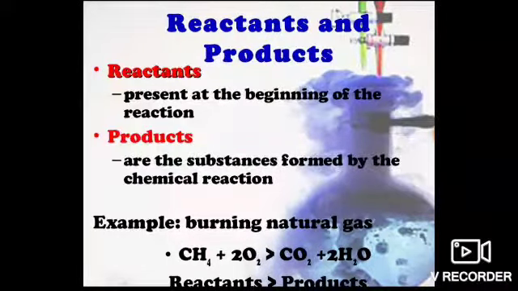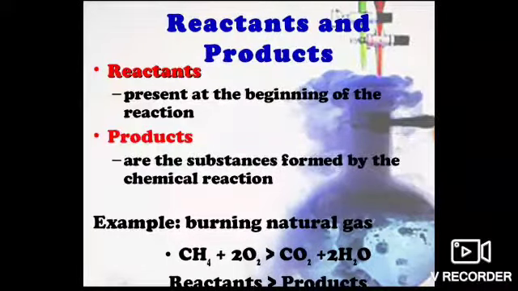I repeat, those present at the beginning are reactants, and those present at the end are products. The first example given here: when methane reacts with oxygen, it gives rise to carbon dioxide and water. So methane and oxygen are termed as reactants, and carbon dioxide and water are termed as products, right?